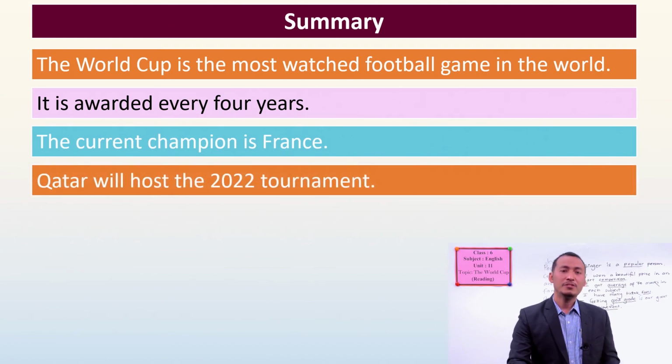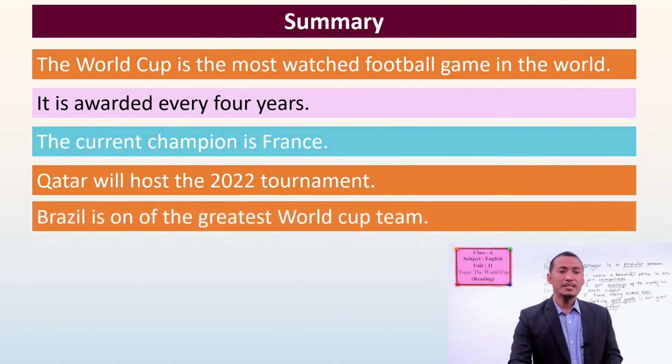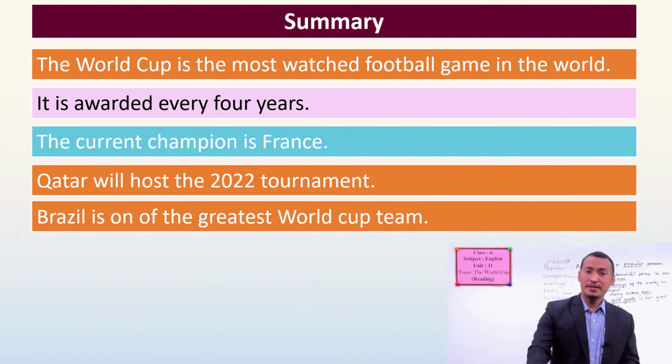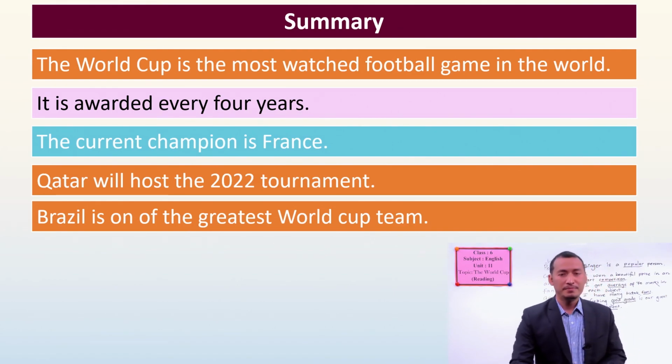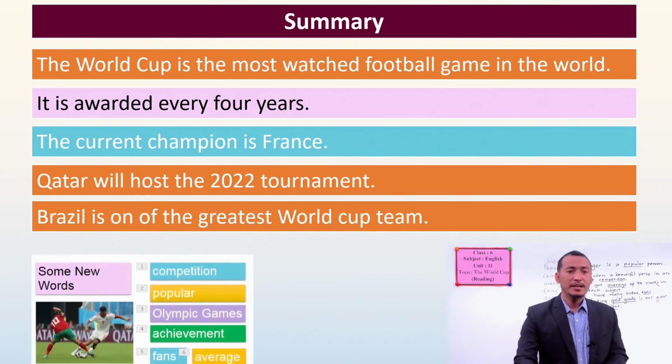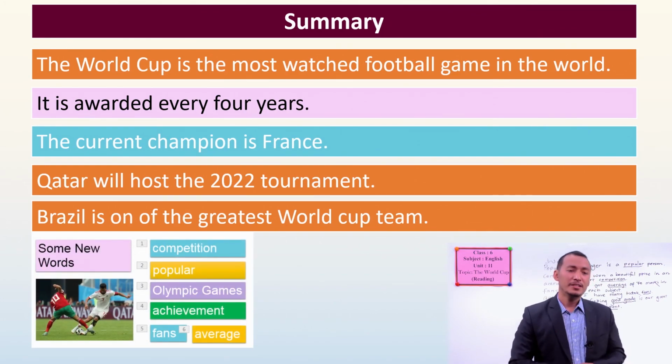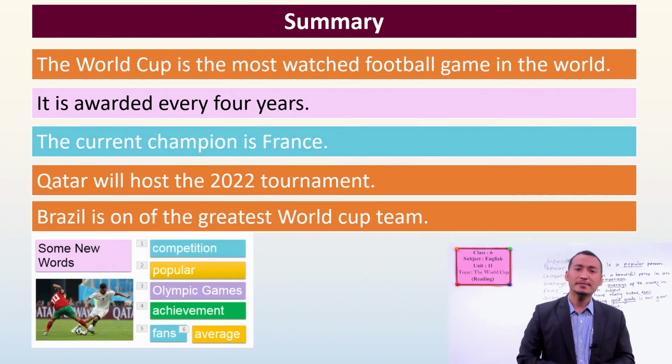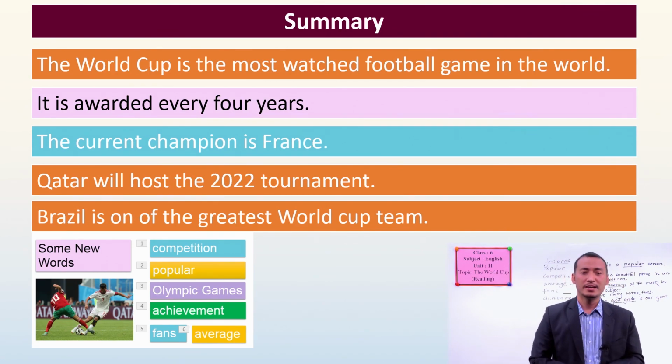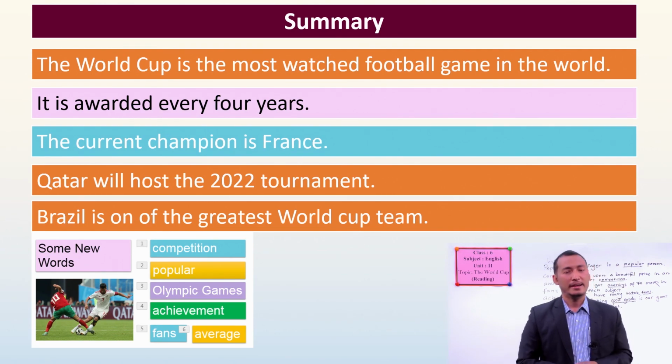Qatar will host the 2022 tournament. Brazil is one of the greatest World Cup teams because Brazil has won 5 times till now. And we have also learned some new words like competition, popular, Olympic Games, achievement, fans, and average.